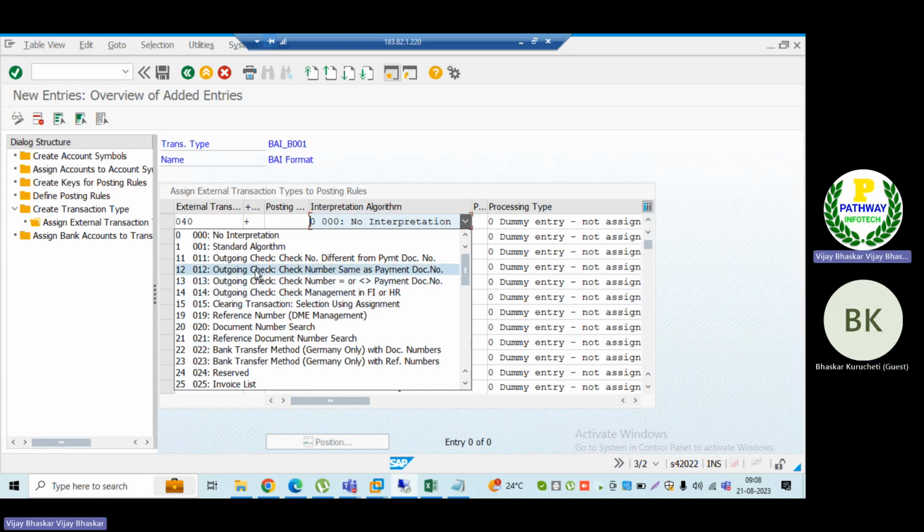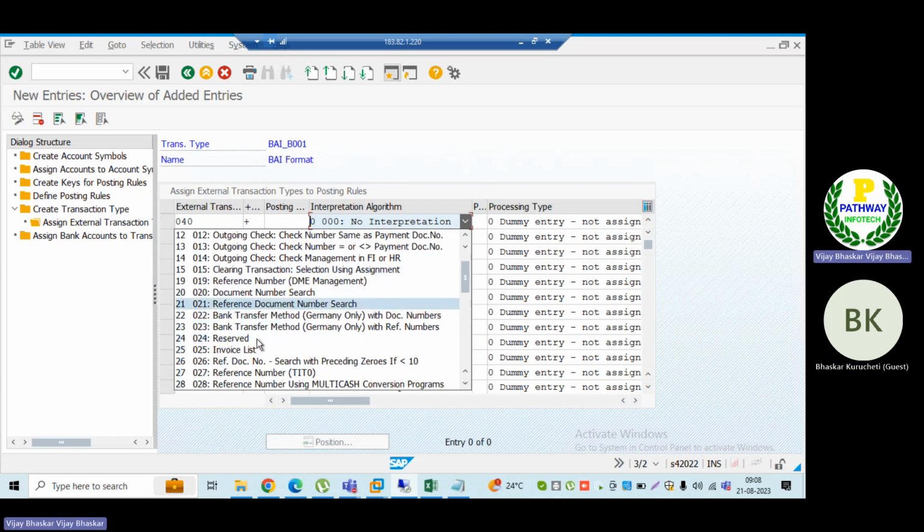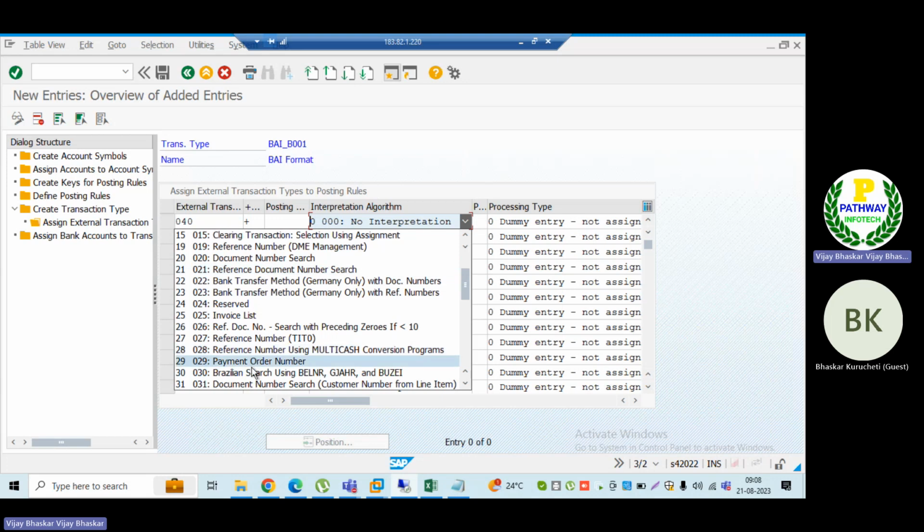Based on the nature of the posting rule, I have to map the interpretation algorithm. For customers, search the reference document number, I think it's the 31 document number. For customers, search the customer number, then clear the customer line items.